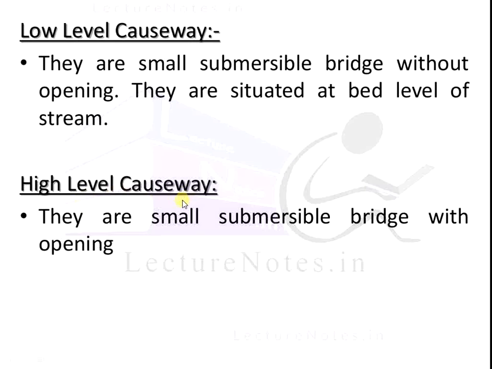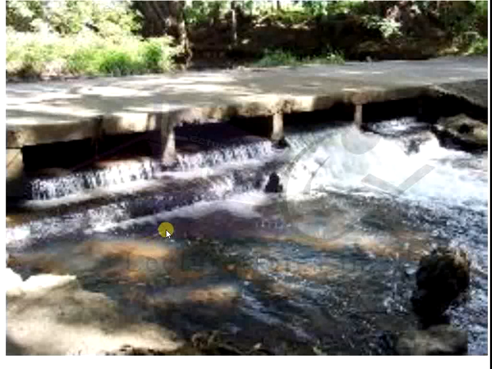Next, high level causeway. They are small submersible bridges with opening. This type of causeway we construct as a small submersible bridge with an opening section. This is a high level causeway. It is a causeway or dip that allows flood water to pass over it. This type of construction we see on village roads, VR, and also MDR.